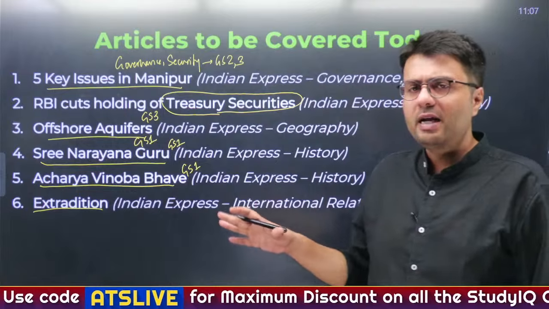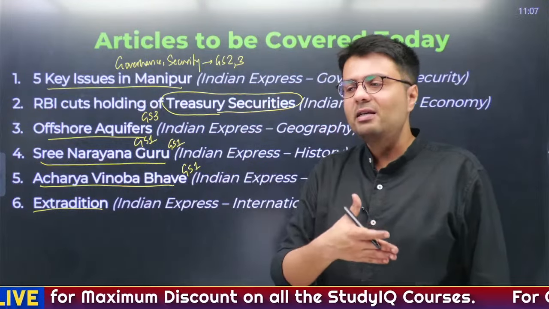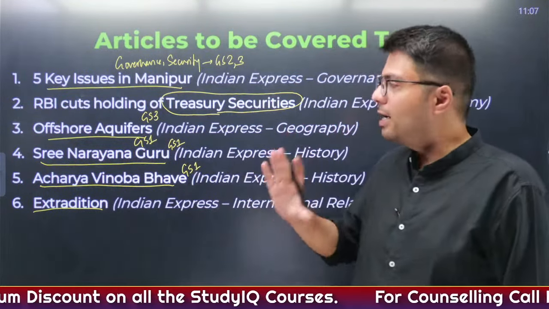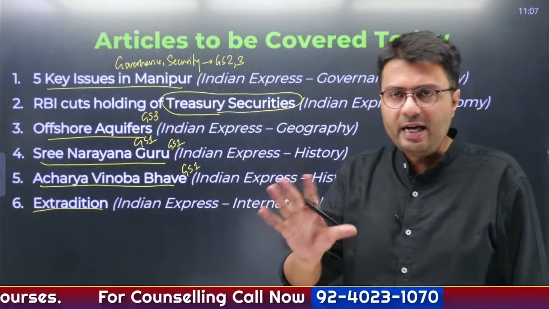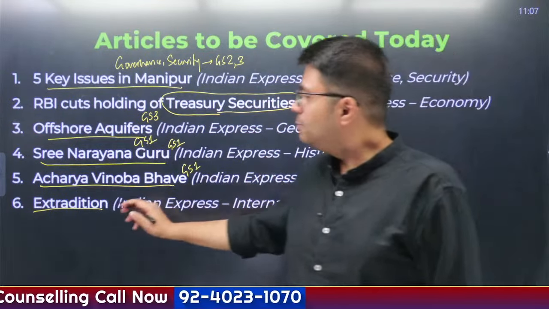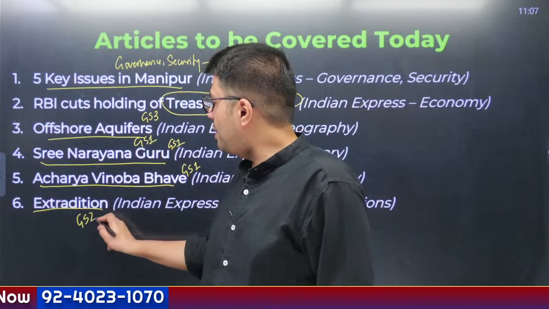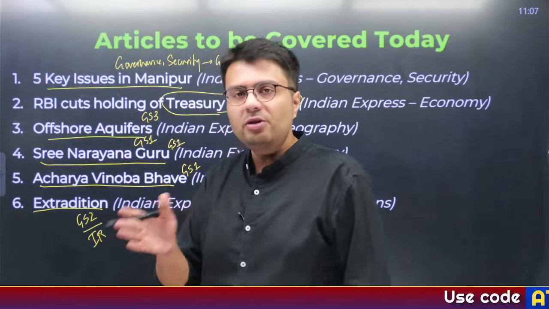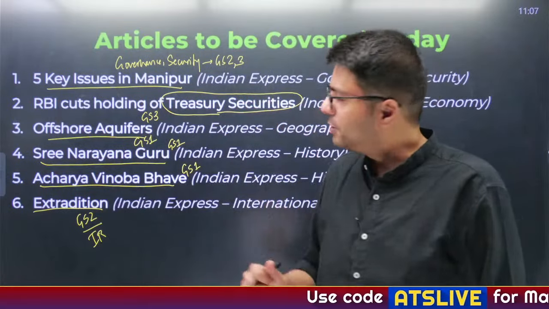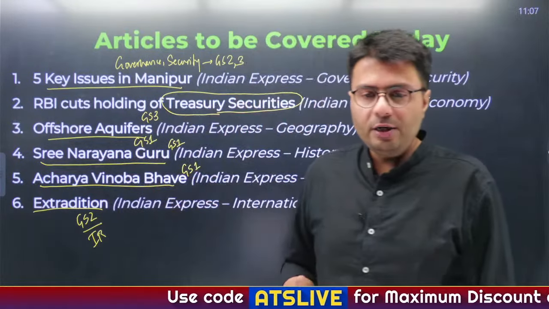Now you need to understand 6 articles may span over a period of 1 hour. So what I'll do, whatever is left today, I will record the video separately and get it uploaded, right? So don't need to worry. The last part is important from GS paper 2 perspective. It deals with matters relating to international relation because extradition is a process between 2 different countries. So these are the 6 articles we are going to cover.